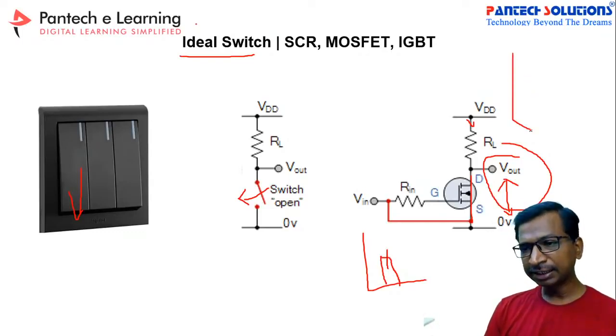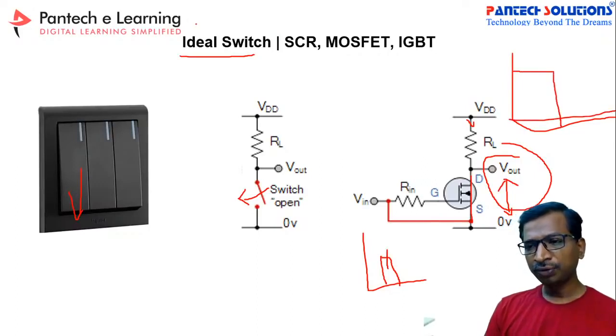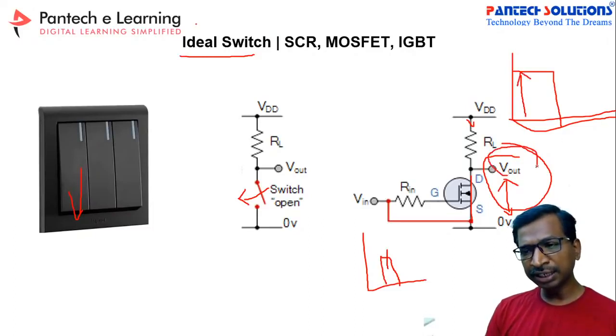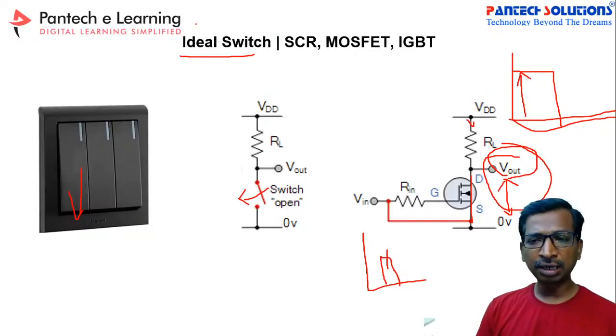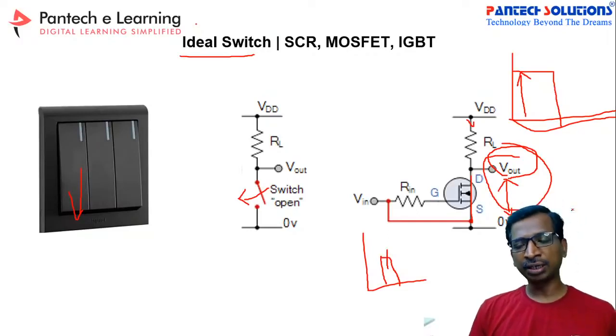Simply we can understand it like a square pulse. Suppose you are applying square pulses. Whenever you are applying the gate pulses, during that time only the output voltage will get enabled. Otherwise, the output voltage will not be available. Right? So these are very simple applications which are used in power electronic applications.